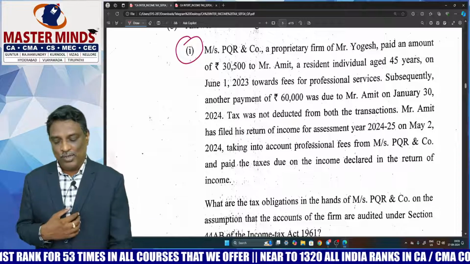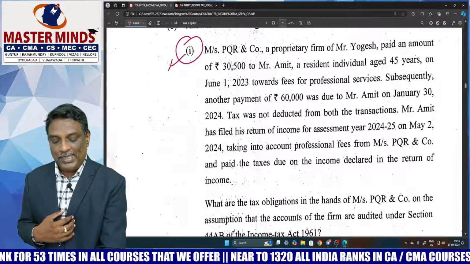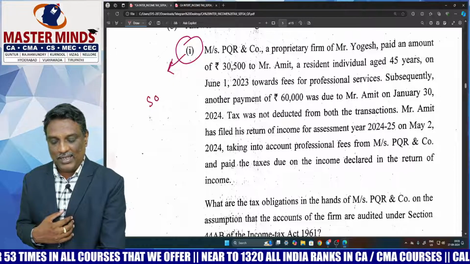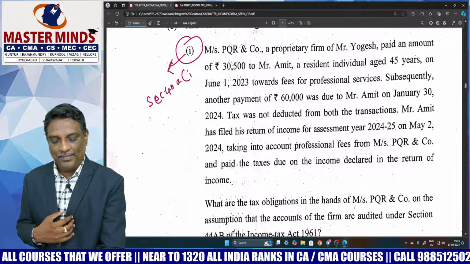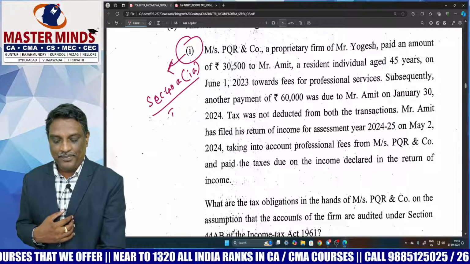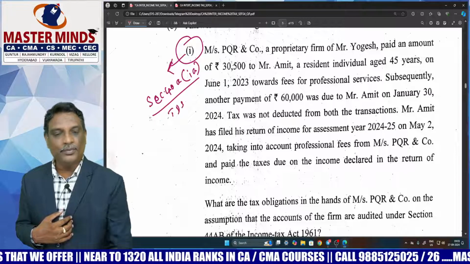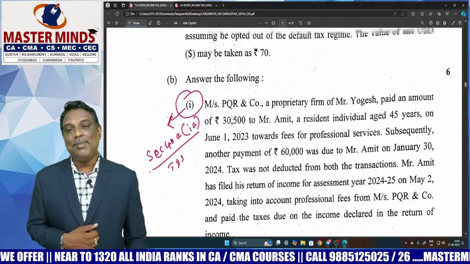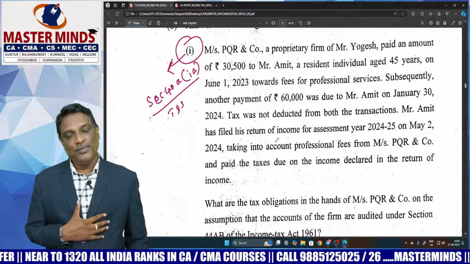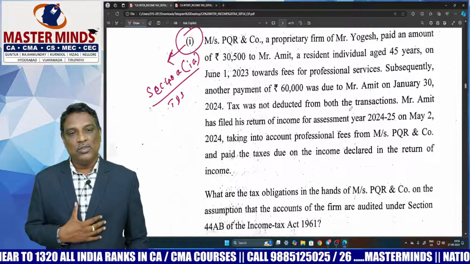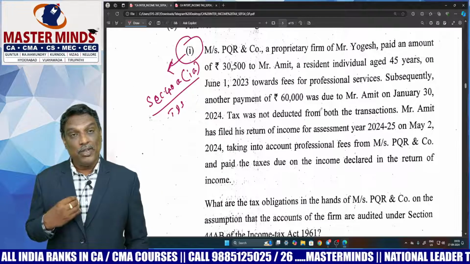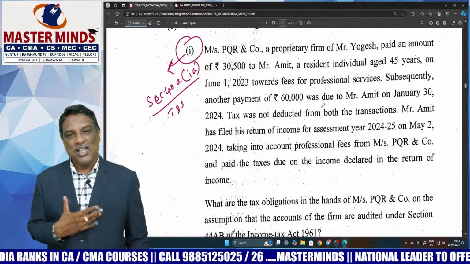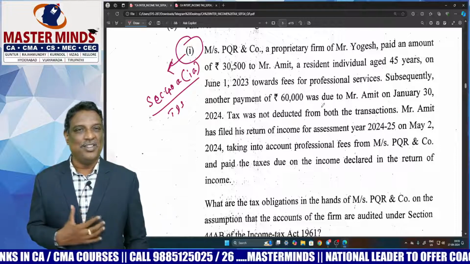And one more important point, it includes the PGBP head also, section 40A(1A). So a TDS and PGBP mixed problem. Okay. So it is an easy problem, but if you had prepared well; otherwise you may get some confusion.